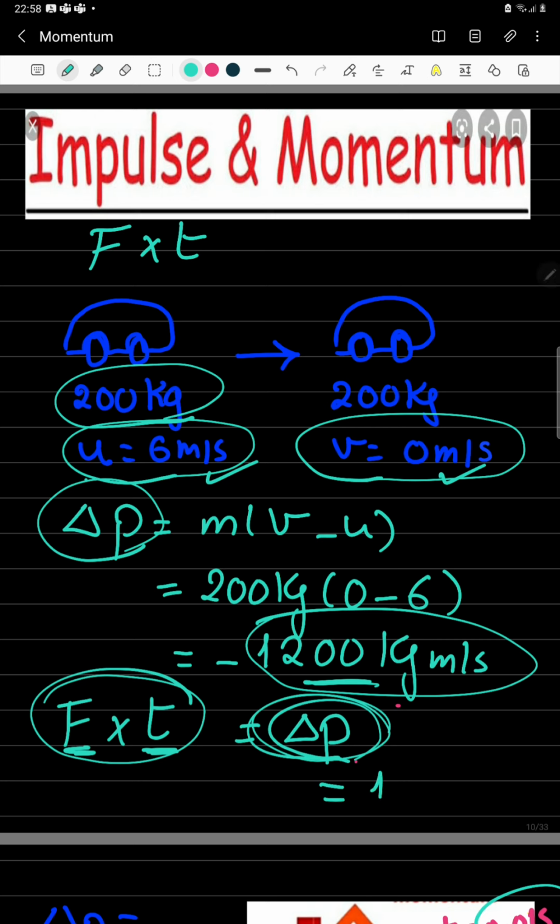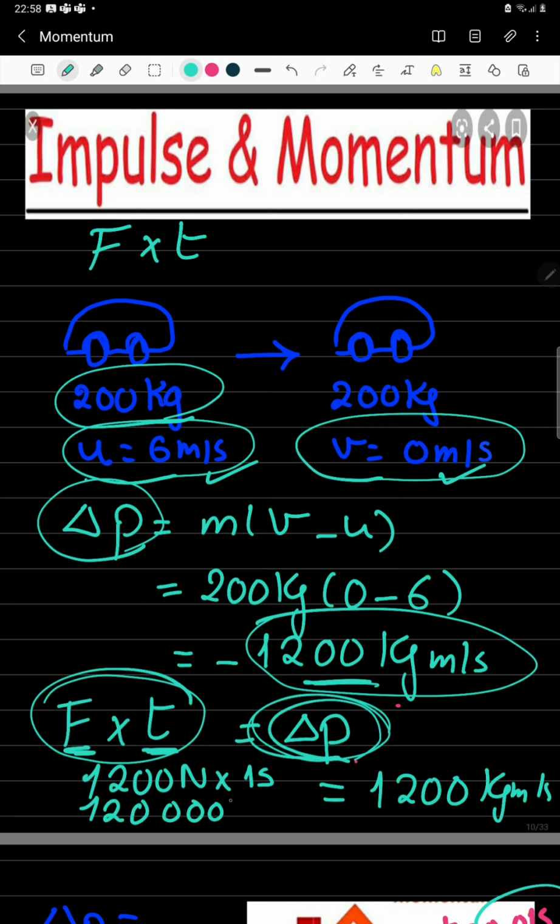This change in momentum of 1,200 kilogram meters per second might be caused by a force of 1,200 Newton acting for a time interval of 1 second, or a force of 120,000 Newton acting for a time interval of 0.01 seconds.